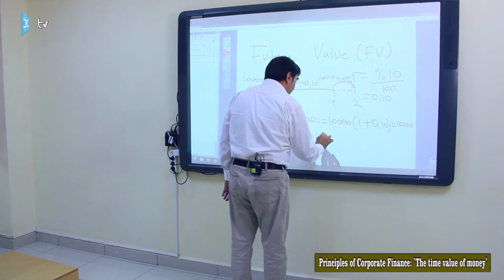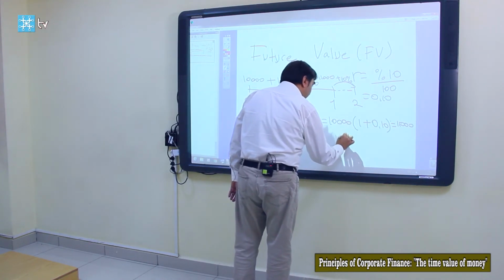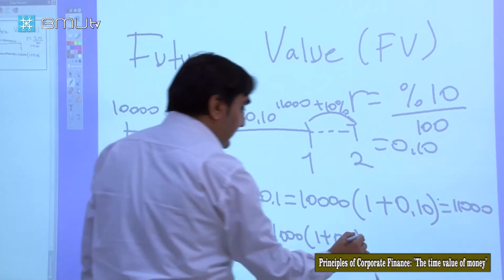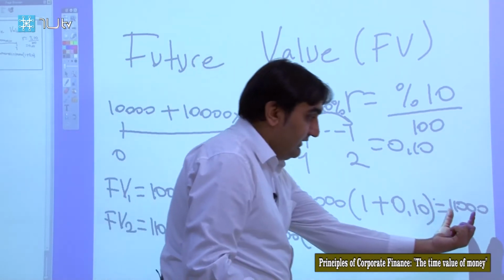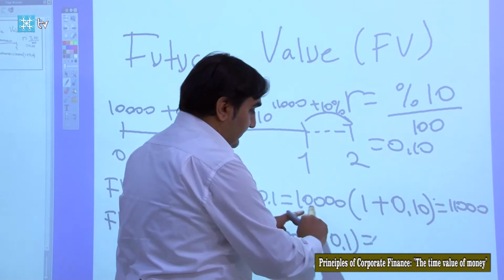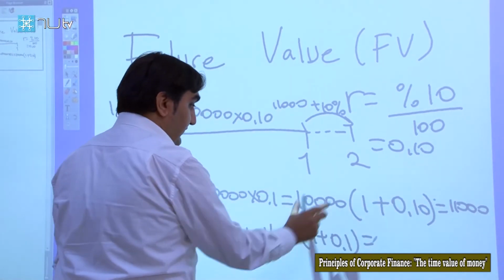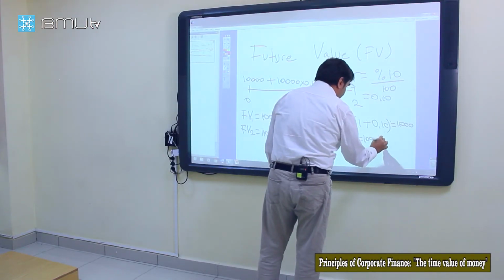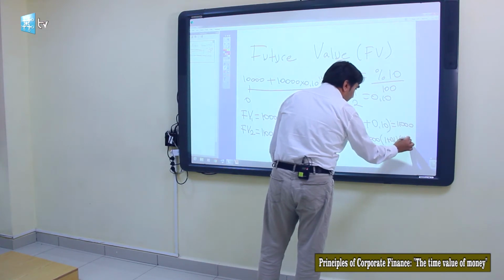If we again take this 11,000 out of bracket, it will be 11,000 times 1 plus rate. Our 11,000 equals 10,000 times 1 plus rate. We can replace 11,000 with this expression. We get 10,000 times 1 plus rate times 1 plus rate.